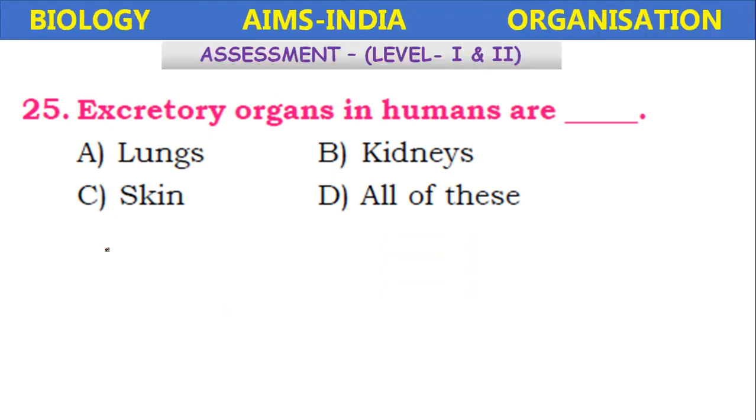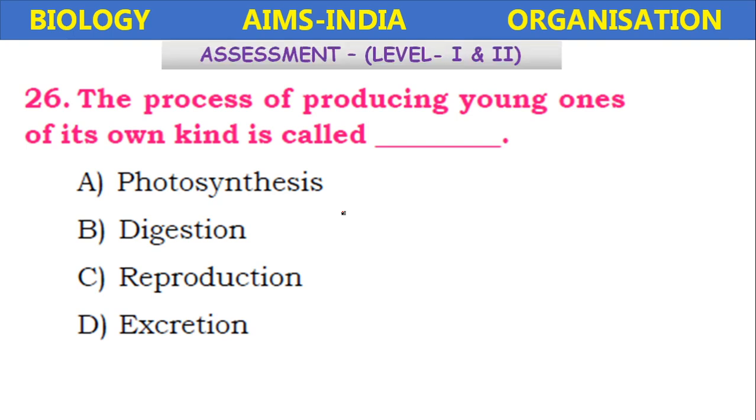Next, excretory organs in the human beings are lungs, kidneys, skin. So major excretory organs are kidneys, but lungs and skin also are involved in excretion. So all of these. The process of producing young ones of its own kind is called photosynthesis, digestion, reproduction, excretion. It is reproduction.